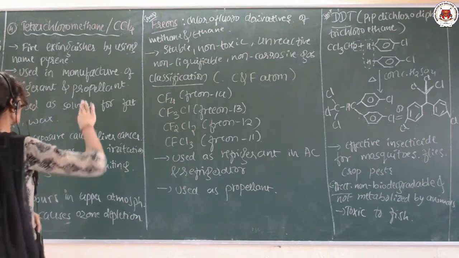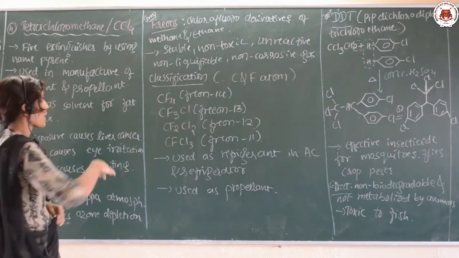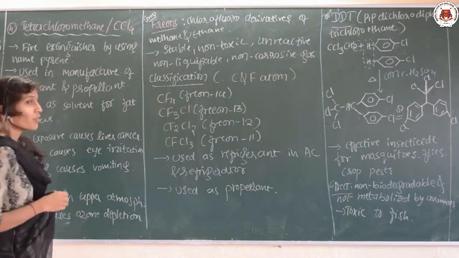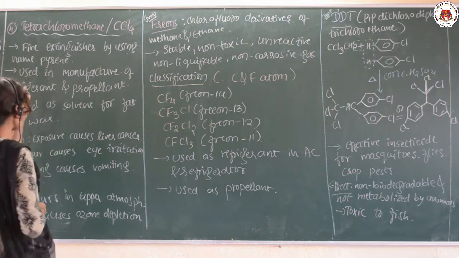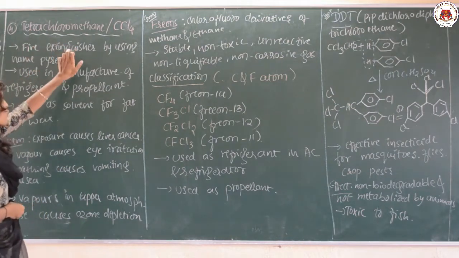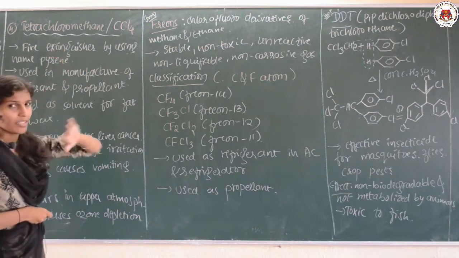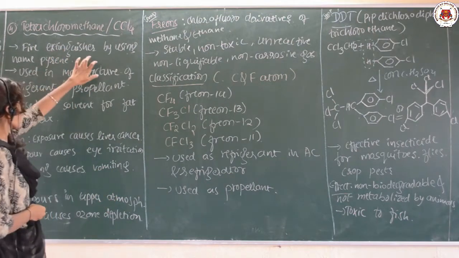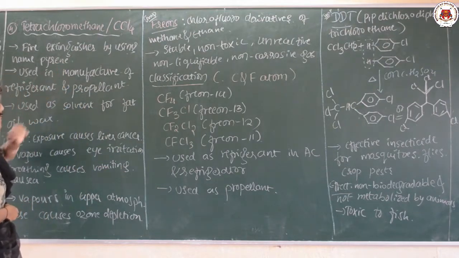So, let us go for one more polyhalogen compound, that is tetrachloromethane, carbon tetrachloride, that is CCl4. Here also there are certain uses as well as certain harms. In the uses, CCl4 is used as a fire extinguisher under the name pyrene.